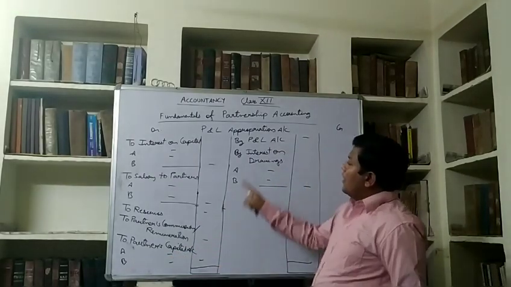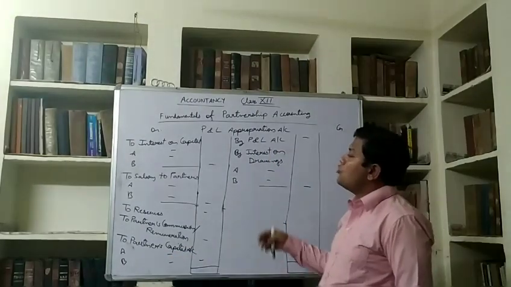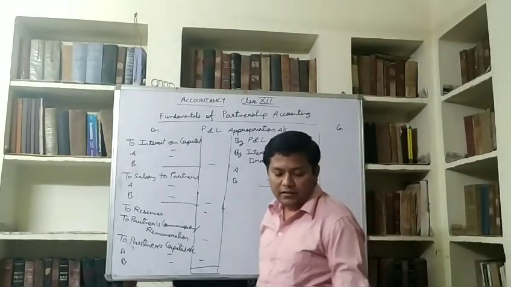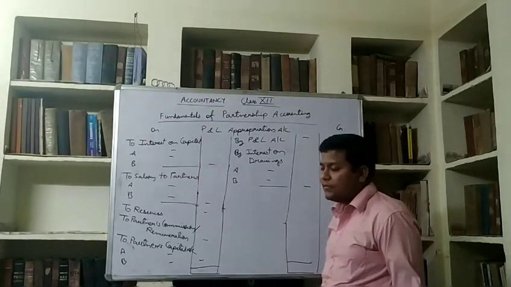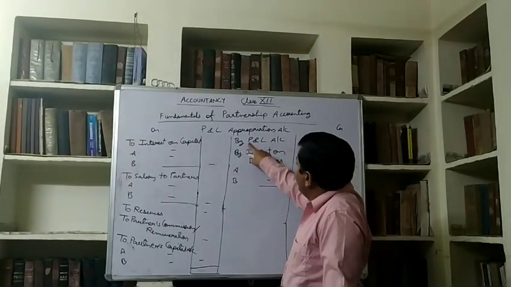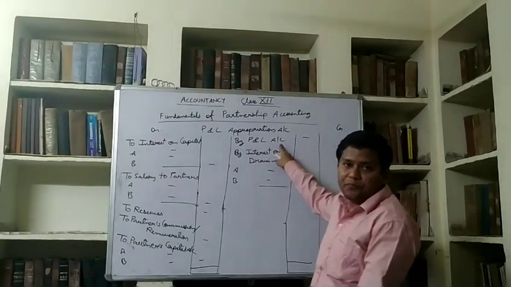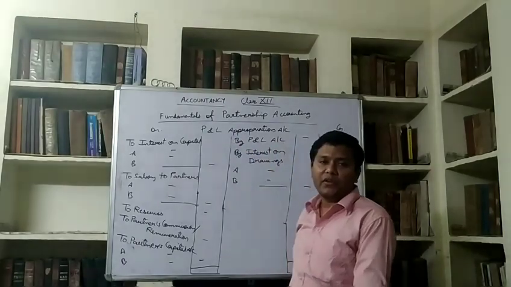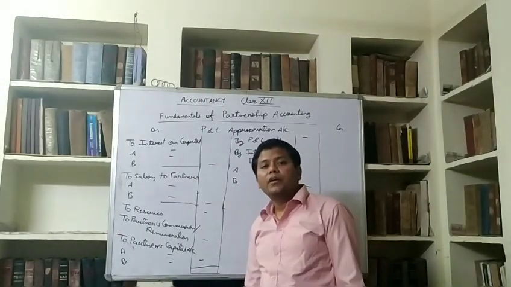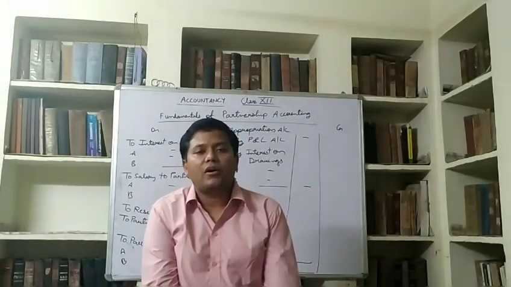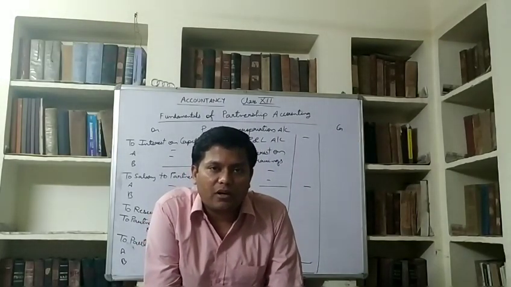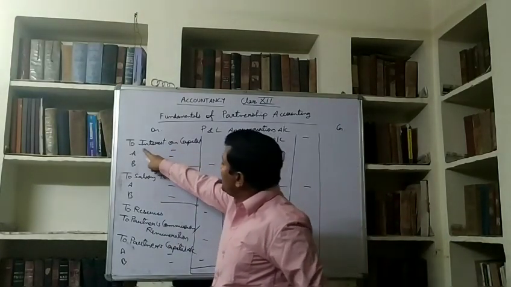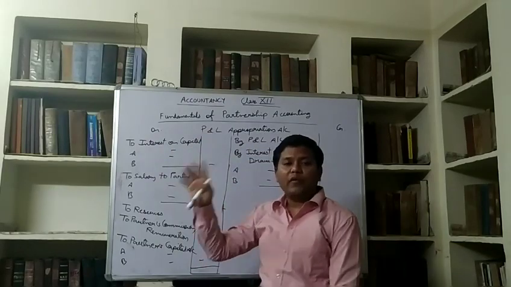Okay. With this account, we can also prepare journal entries. And how can you prepare journal entries? For example, this posting was by P&L account. With this posting, we can prepare the entry: P&L account debit to P&L appropriation account. You all know that. This is the entry for transfer of profit from P&L account to P&L appropriation account. Then another entry we can make is interest on capital provided to partners. First of all, we will provide interest on capital.